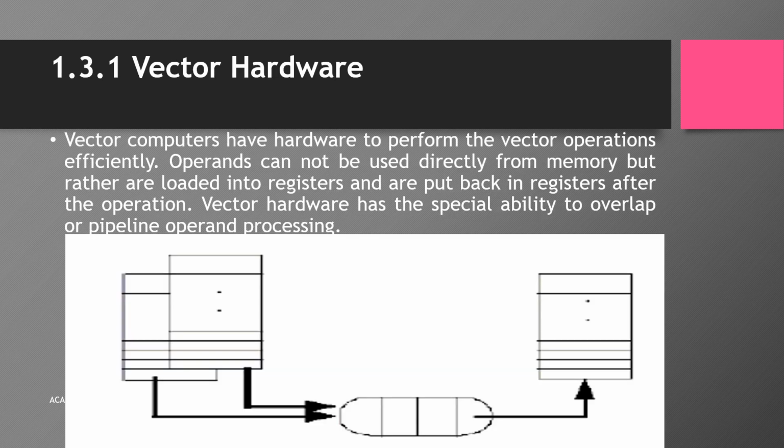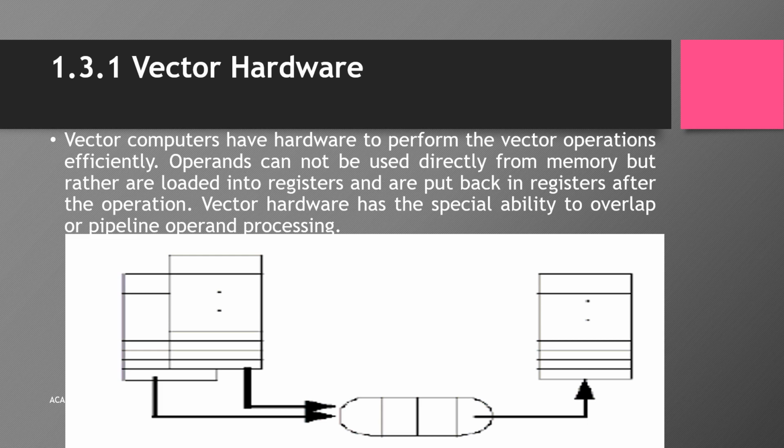Here we can see how actually in the vector supercomputers the hardware has been created. The vector computers will be performing the vector operations efficiently. The operands can be used directly from the memory, and then they will be loaded to the registers and then they are put back in the registers after the operation. So we can see here the operation will be consisting of multiple registers. We can bring them from the memory and then we can put them to the registers.